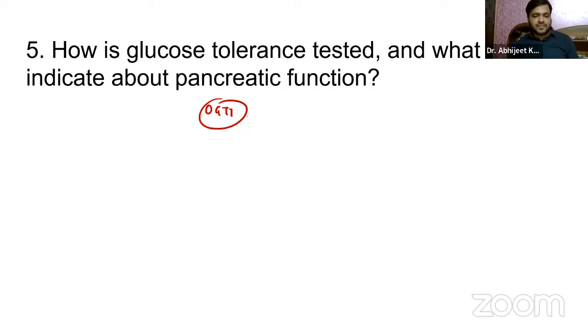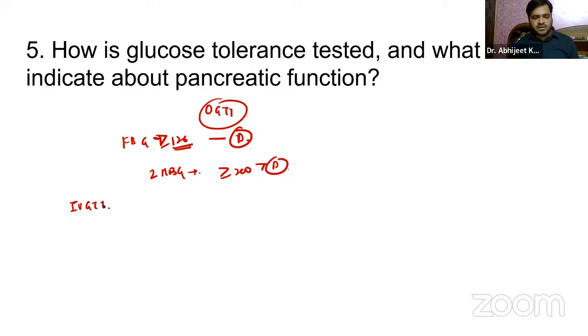So yes, obviously we have preparation, interpretation, guys. You already know fasting blood glucose levels. If it is more than or equal to 126, then diabetes is confirmed. 2-hour blood glucose testing, if it's more than 200, then again it is diabetes. It is confirmed. Now, yes, we have intravenous glucose tolerance test also, right? So yes, we can do that as well.